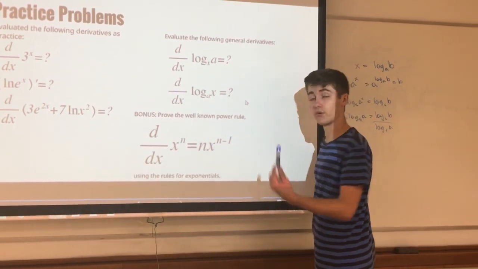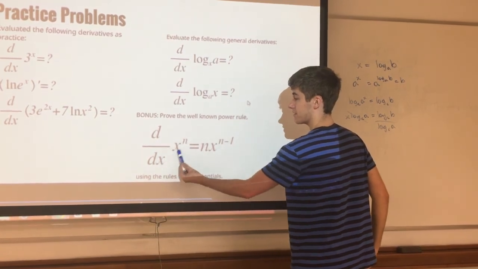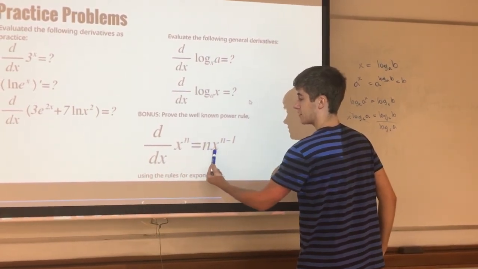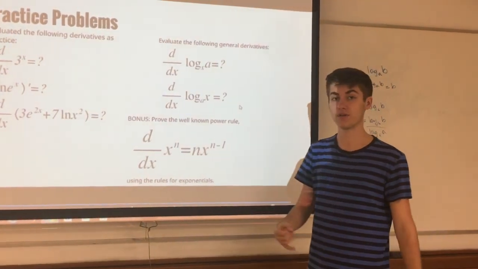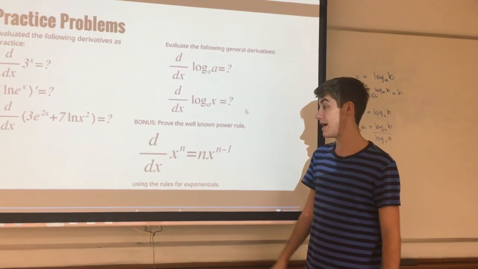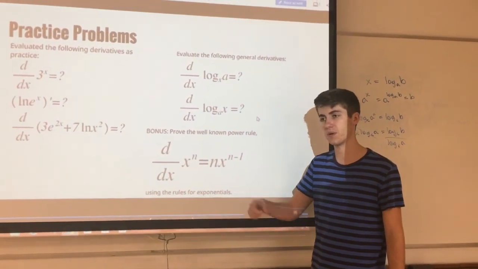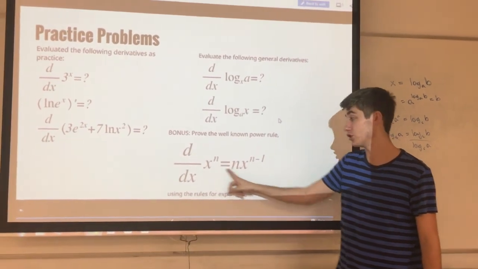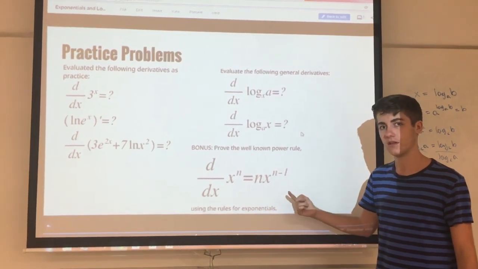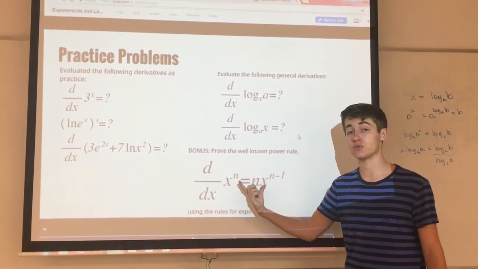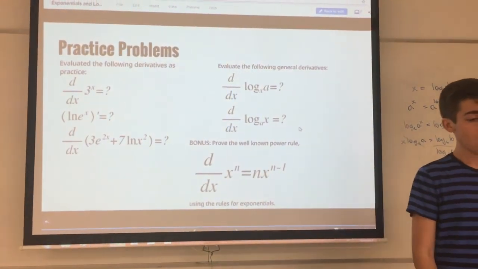And now, as a bonus, the last thing I'll ask you to do is prove the well-known power rule that the derivative of x to the n is equal to n times x to the n minus 1 using the rules for exponentials, not using binomial theorem or any of that. And in fact, using exponentials and logarithms, because they're continuous, it actually generalizes this fact to all real numbers, and in fact all complex numbers. When in fact proving this just using binomial theorem only proves it for positive integers, and so that's actually quite nice that it does that.